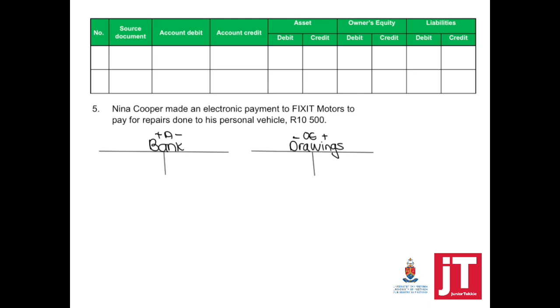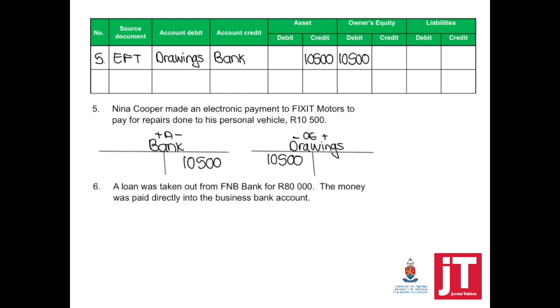Anything that the owner takes for personal use must always be shown as drawings. So we start off with bank is credited because a payment was made. Source document, EFT, account debit, drawings, account credit, bank. Assets, credit, owner's equity, debit.